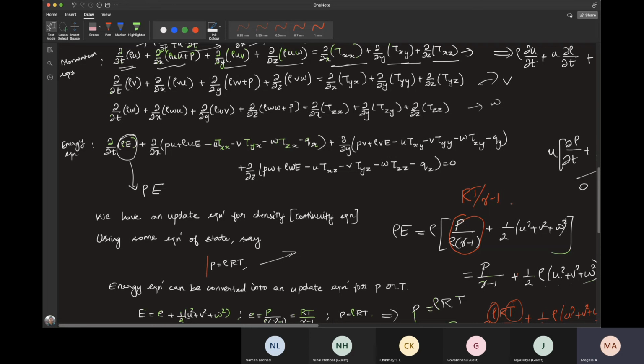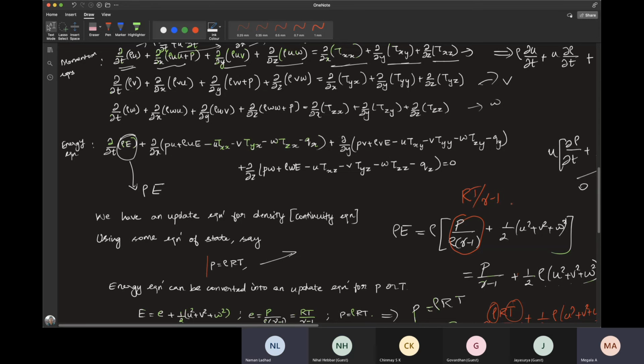For the basic level to start with, if you're reading CFD for the first time, then Anderson is a good book to start with. After that, you can go to other books. The flow with which Anderson goes is mostly like reading a story. So it's a good book. In fact, even I started with Anderson only. Then you can go to other books after reading Anderson. Okay, sure. Thank you.